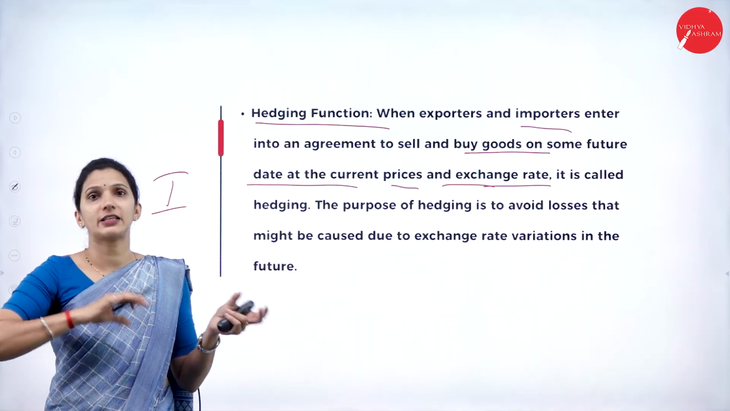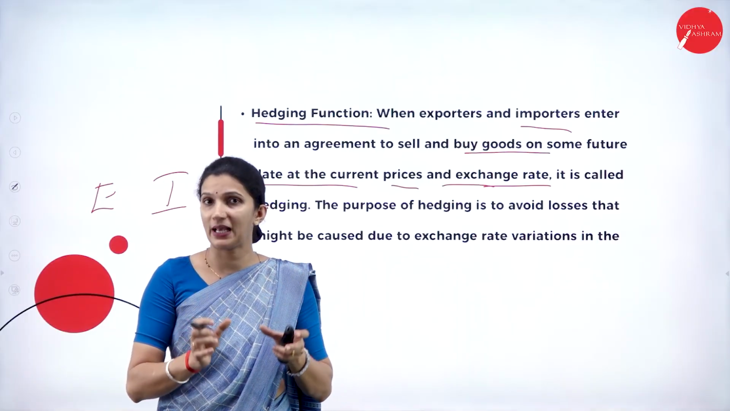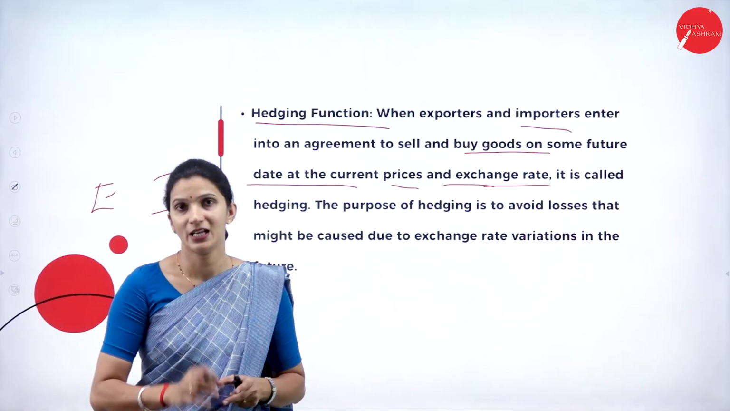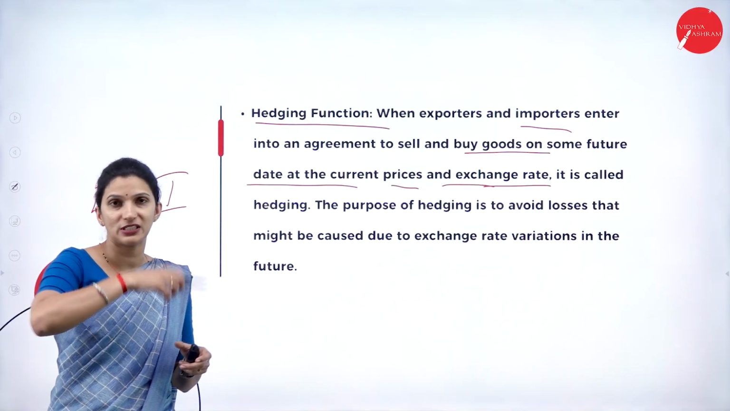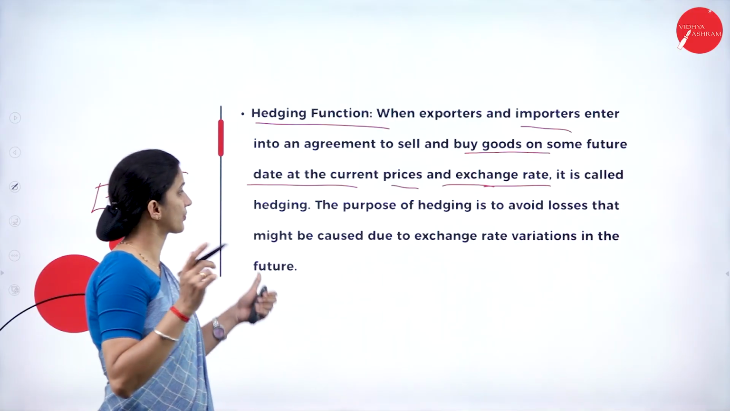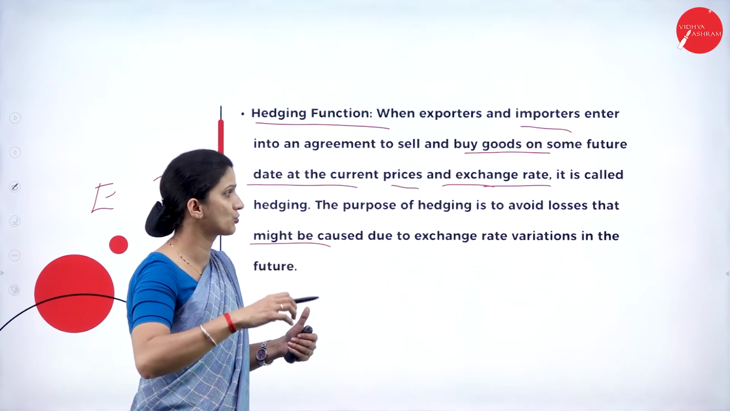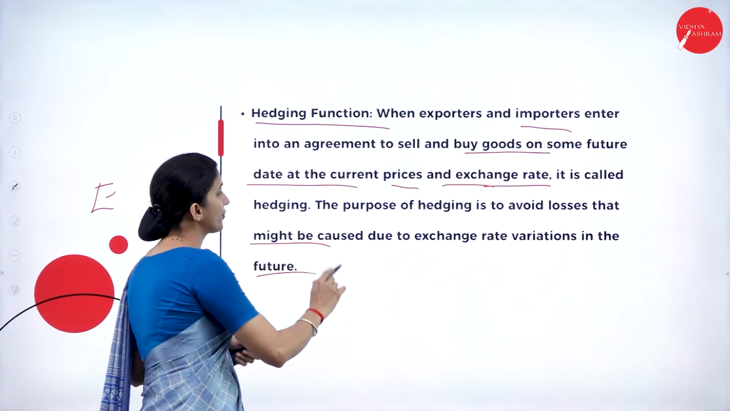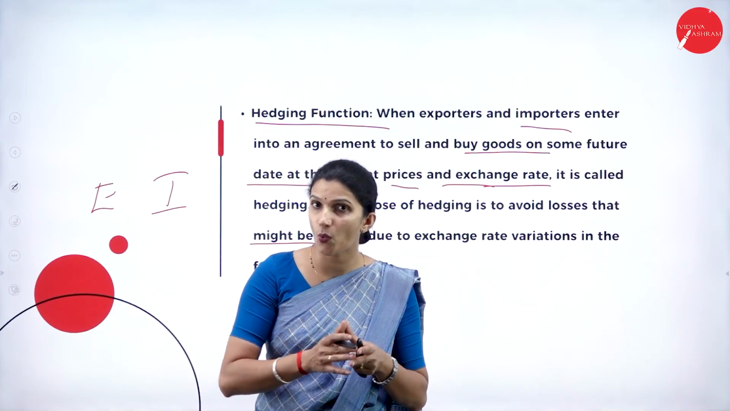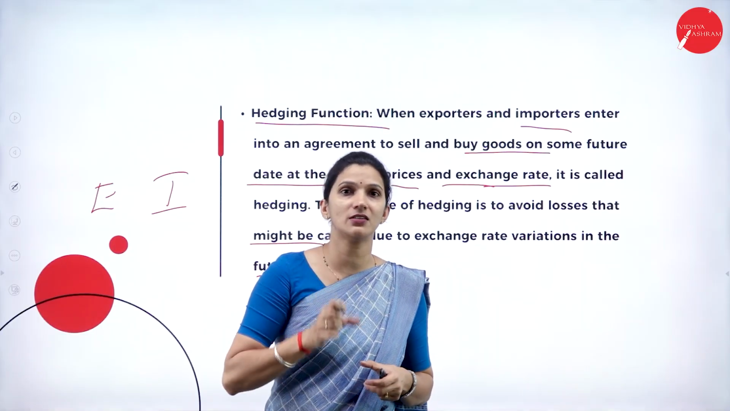So here it is an agreement between exporter and importer to do a trade on a future date, but the price and the currency's exchange rate are fixed on the present day. That we call the hedging function. This is also one special function played in the forex market. The purpose of hedging is to avoid the losses that might be caused by exchange rate variations in the future, because of fluctuations in the exchange rate.